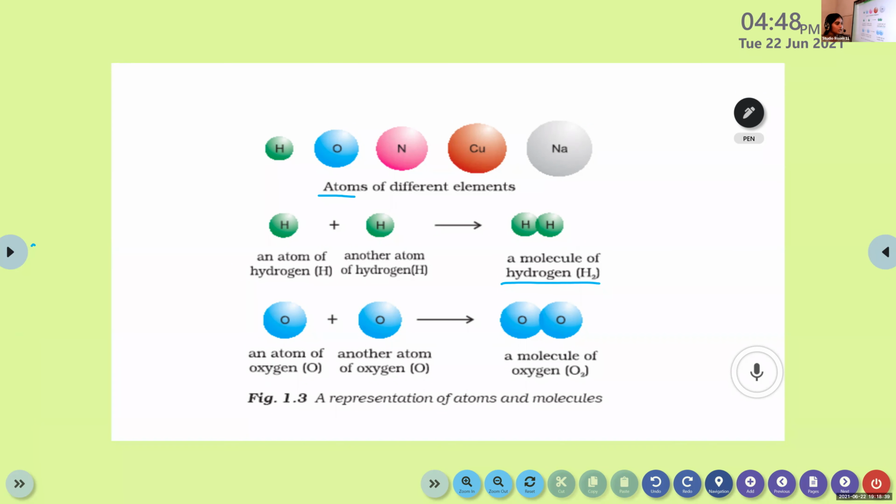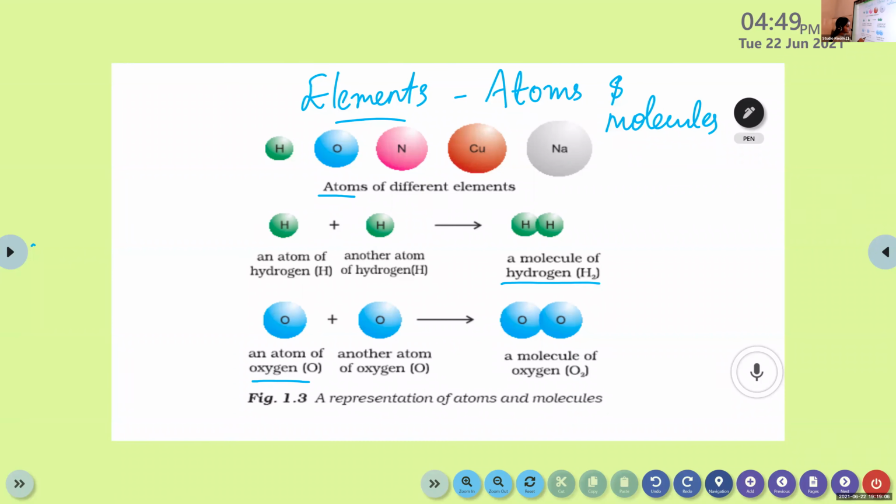So these two come under the category elements. Elements, atoms and molecules. Here another example, atom of oxygen.